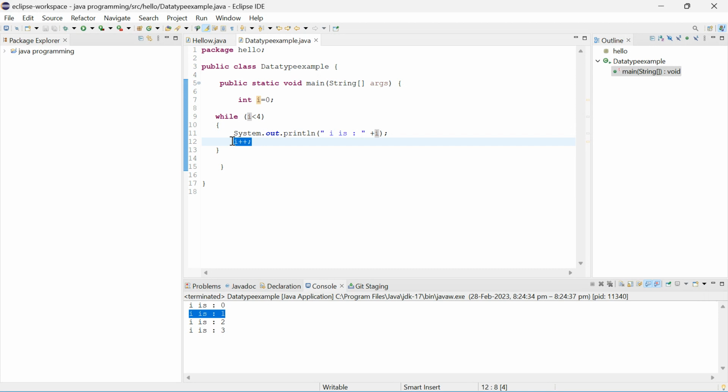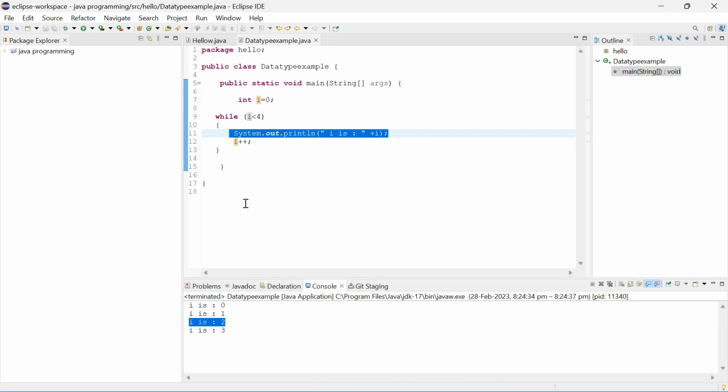Again we have to increment the I value. Yes, we have incremented the I value. So the I value is 2 now. Again we have to come back here, again we have to check now. Yes, so 2 is less than 4, right? Yes, print the statement. So we got the output.